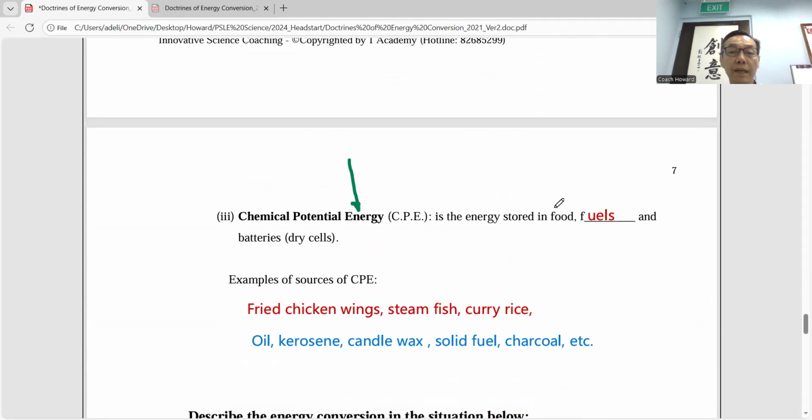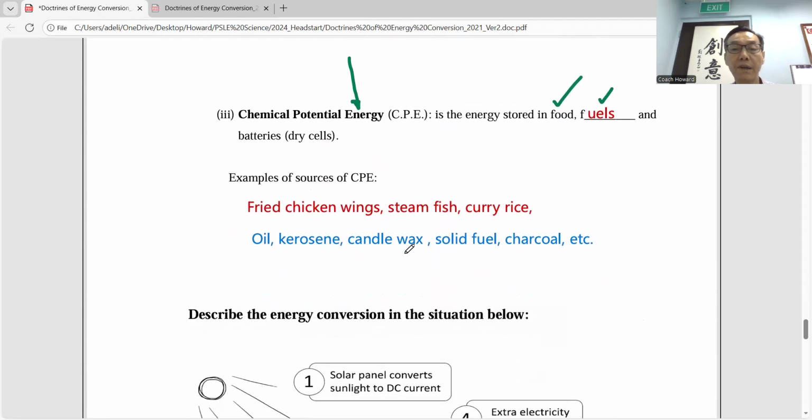All the food that we eat, right? And the fuel for the car stores chemical potential energy. So this one, you can write your own thing because your worksheet is blank. You can write your favorite food down here as a source of chemical potential energy. For example, if you like hamburger, you write hamburger. I just give an example because all food sources are chemical potential energy.